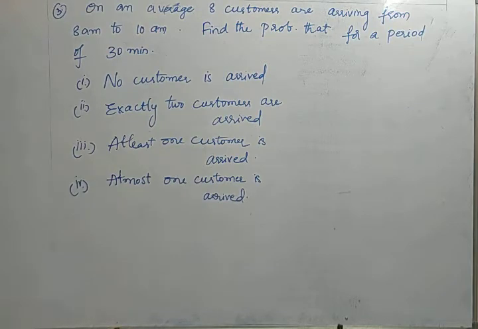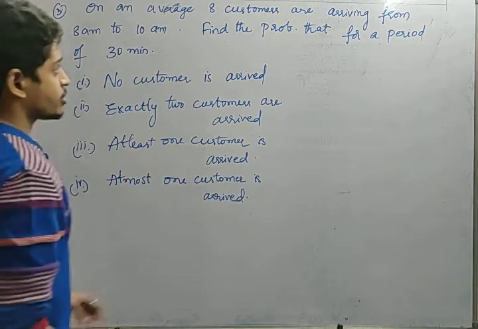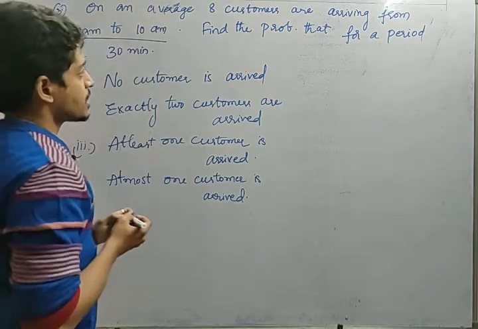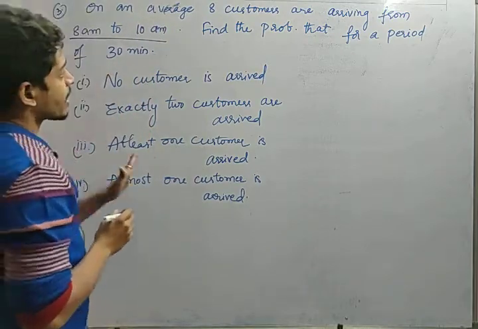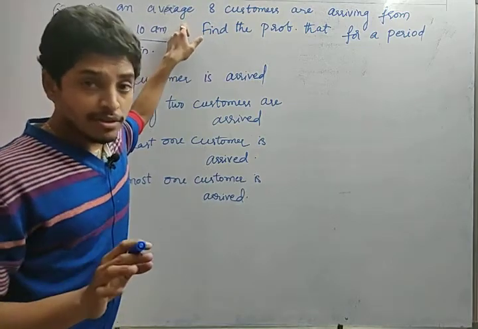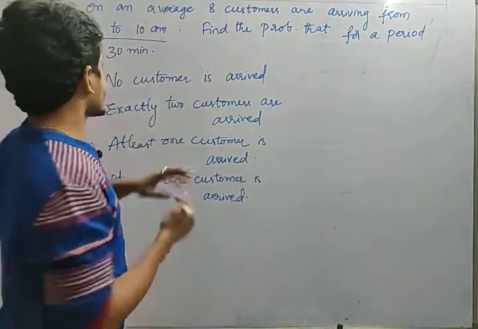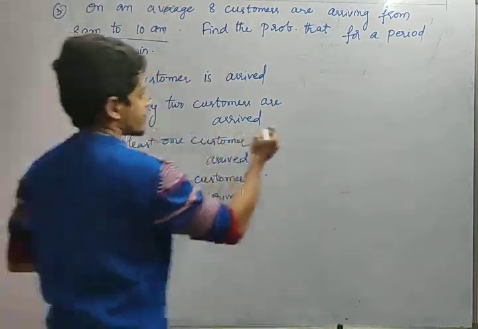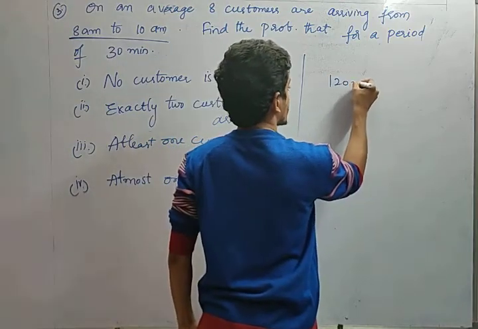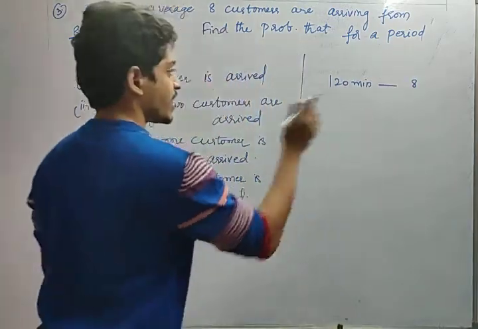Okay friends, let us see an important question based on Poisson distribution. On an average 8 customers are arriving from 8 am to 10 am. He is telling the mean value. In Poisson distribution, what is the mean? Lambda only, right? That means average 8 customers are arriving from 8 am to 10 am, that is 2 hours, which is 120 minutes. For 120 minutes, 8 persons are arriving on an average.